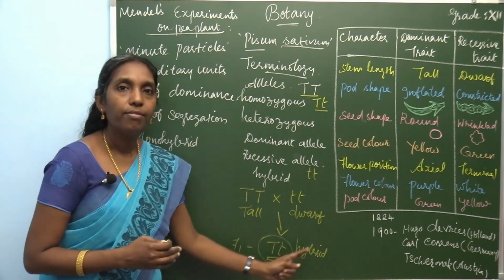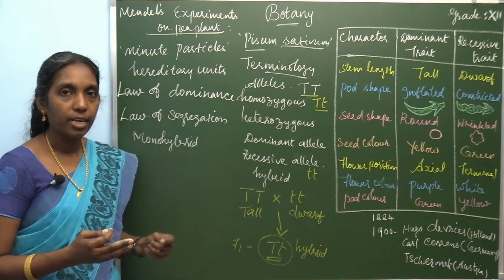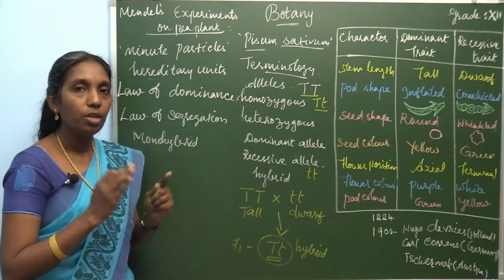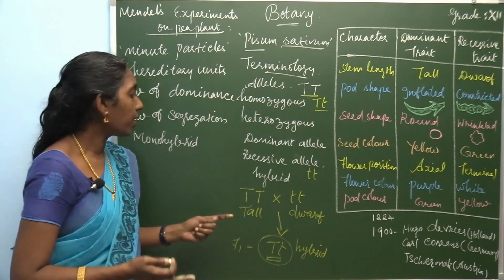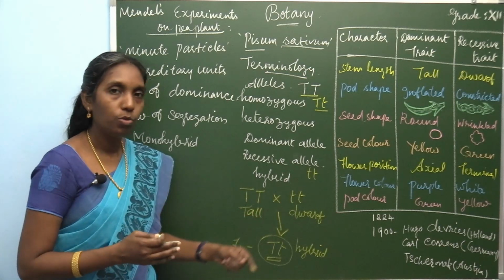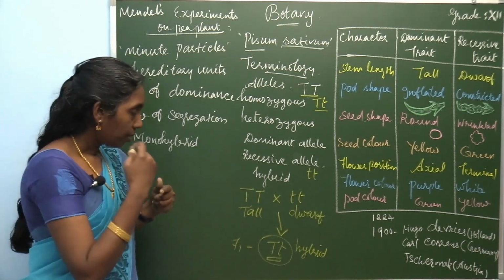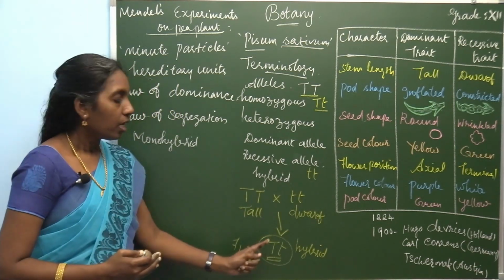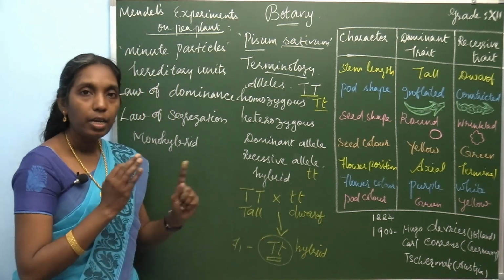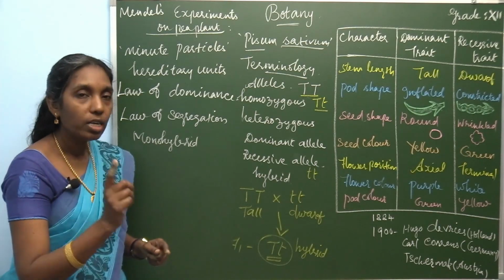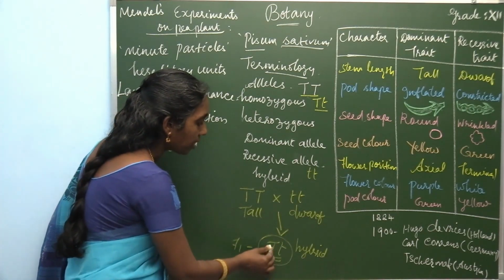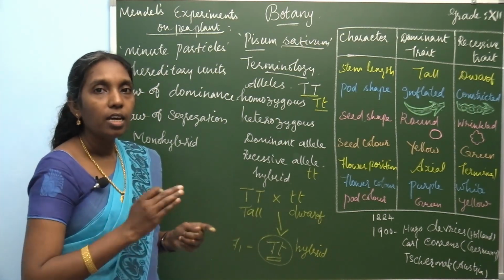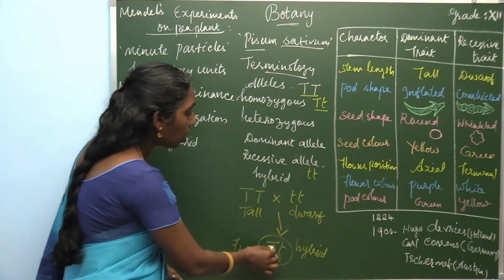The law of dominance explains that when you cross two contrasting characters, that is, two different characters, here tall and dwarf, in the F1 generation it produces only one character. Two alleles are present, capital T and small t, but phenotypically it expresses the tall character.